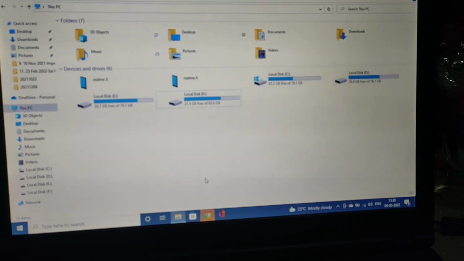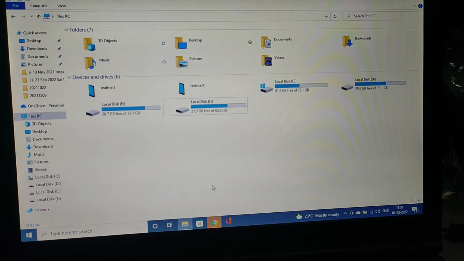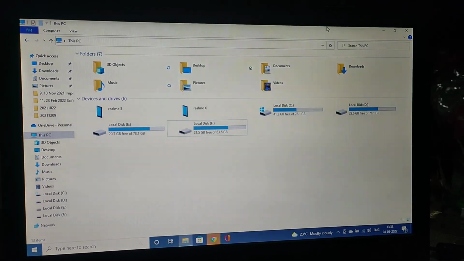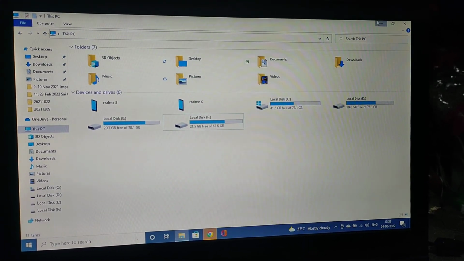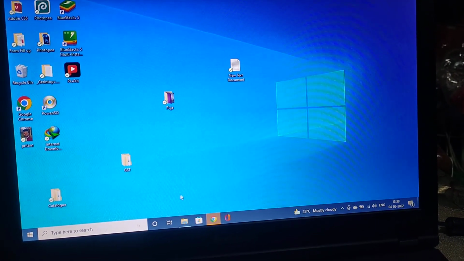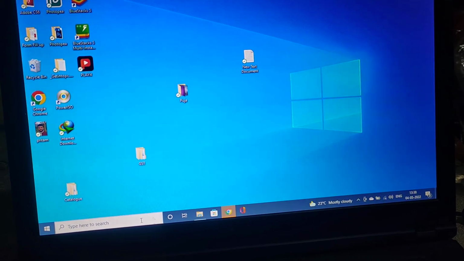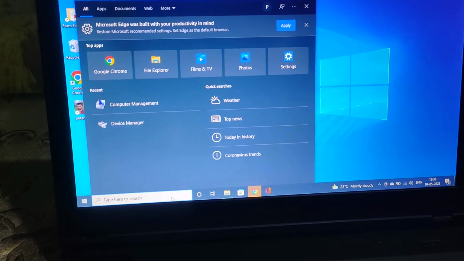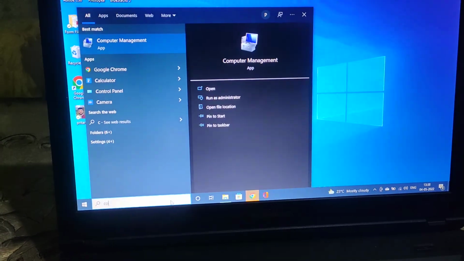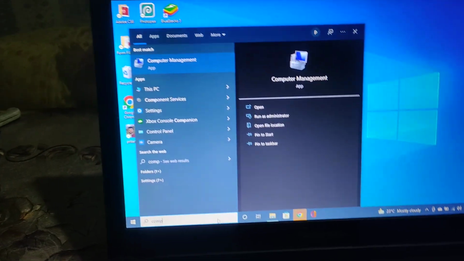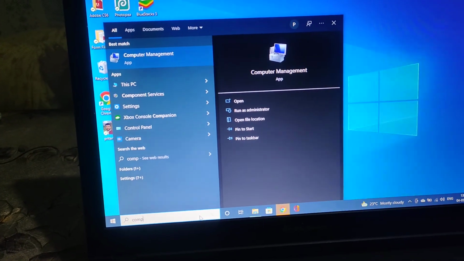So as you can see, the SSD is not showing here, so we need to find the SSD. We need to boot the SSD. To find the SSD, we have to search here for Computer Management. You can see I found it, and open it.